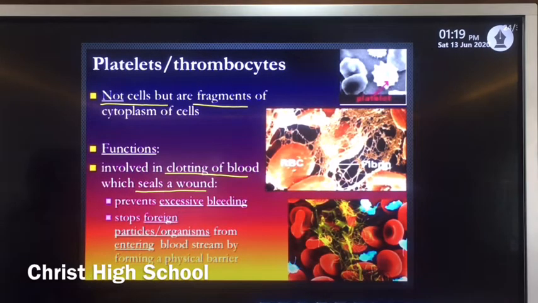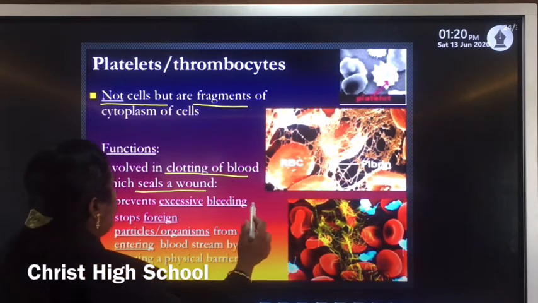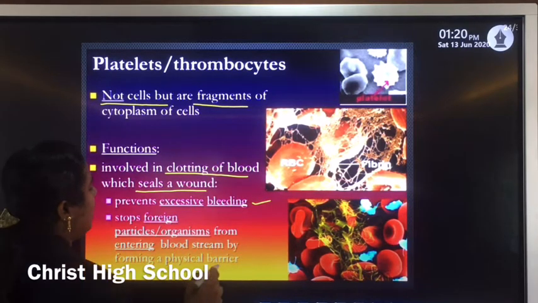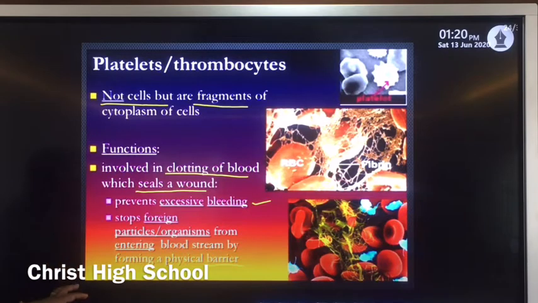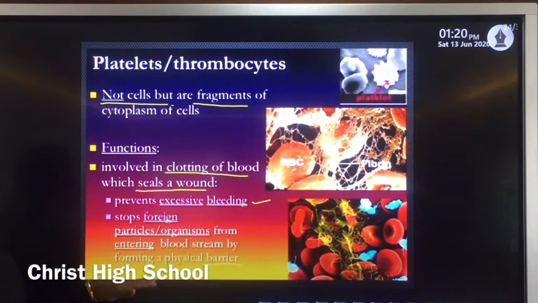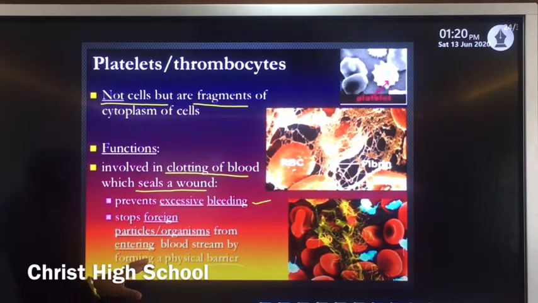Clear? They seal that wound, or help to clot the blood at the site of injury, and it prevents further or severe bleeding. That is another function: preventing excessive bleeding. It also stops foreign particles or other microorganisms from entering the bloodstream by forming a physical barrier at the site of that injury, so that it prevents the entry of any foreign substances or microorganisms.